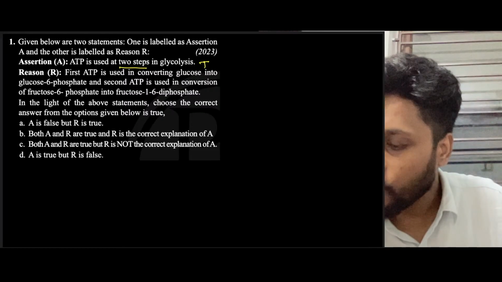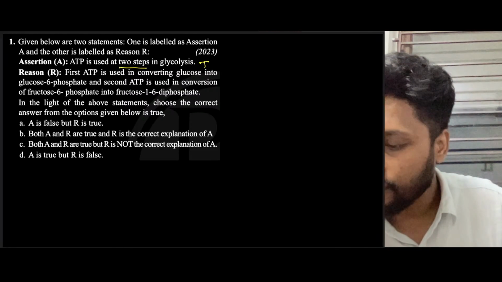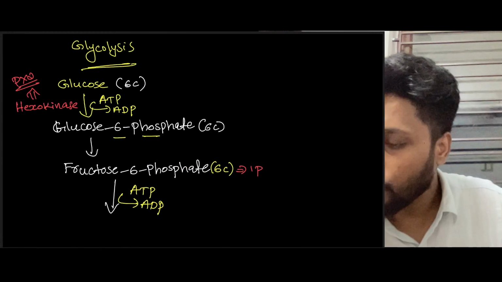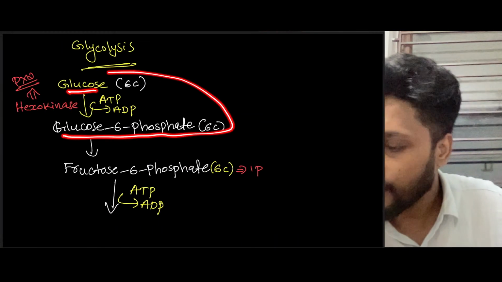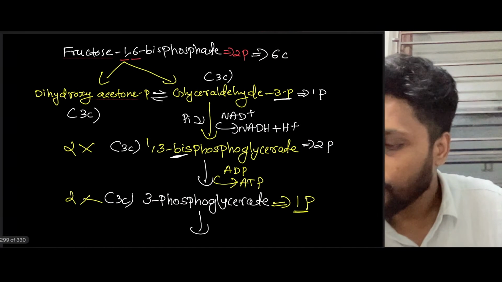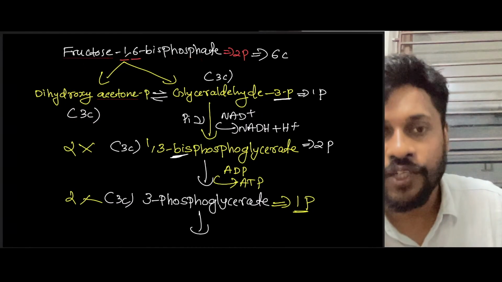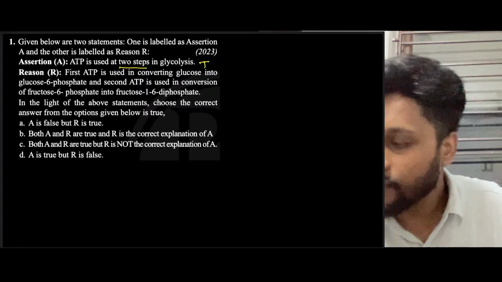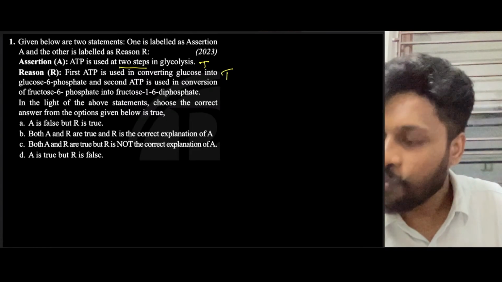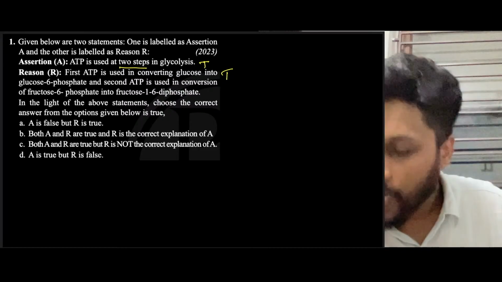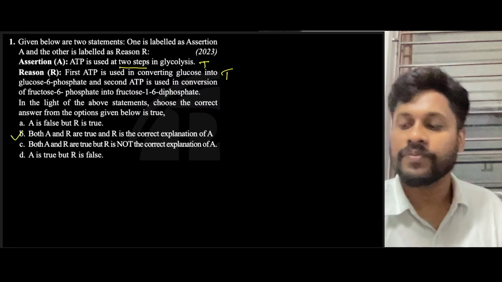First one is glucose into glucose 6-phosphate. See, the first stage is glucose into glucose 6-phosphate. Here ATP has been used. What is the second one? Fructose 6-phosphate into fructose 1,6-phosphate. So at the two stages, ATP has been used, right? So this is also true. So both are true, and the reason is the correct explanation for the assertion. So option B will be the answer, right?